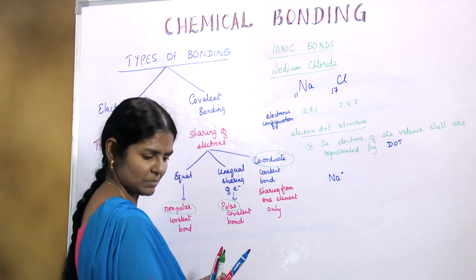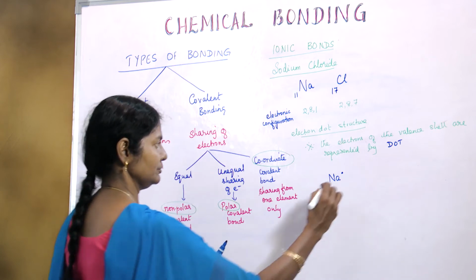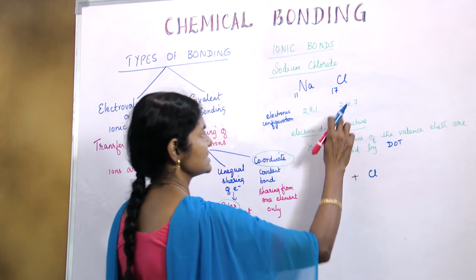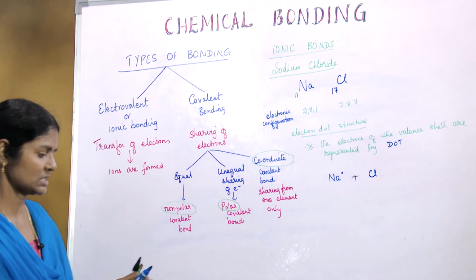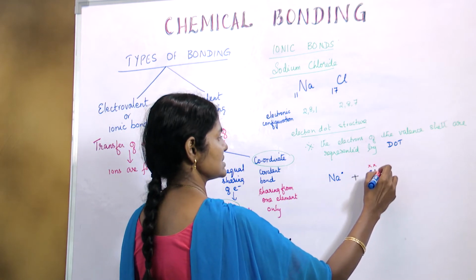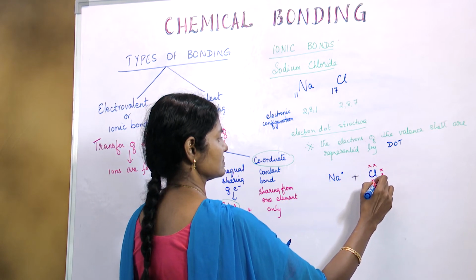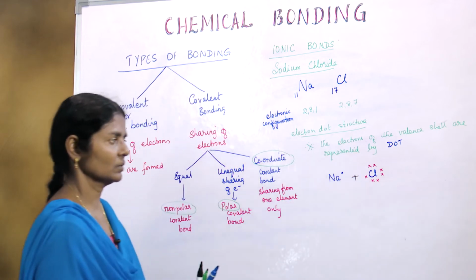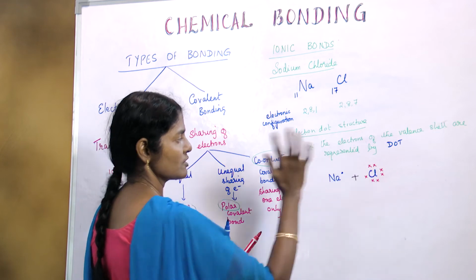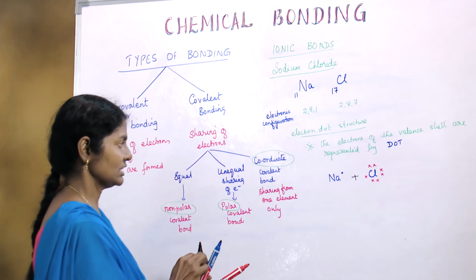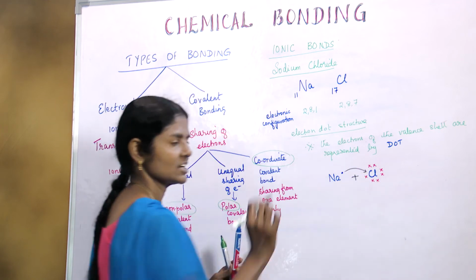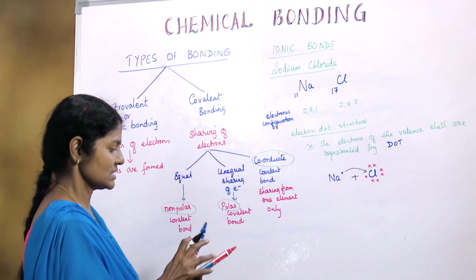This combines with chlorine, which has 7 electrons in the valence shell, so we would represent it by 7 crosses like this. Now this has to transfer one of its electrons to the chlorine atom. So it transfers it.